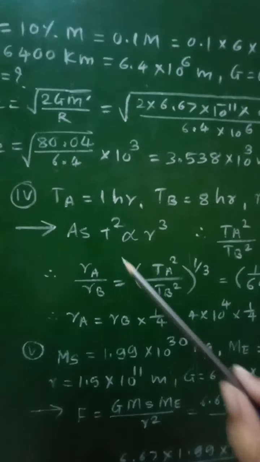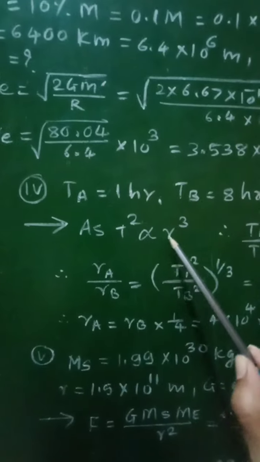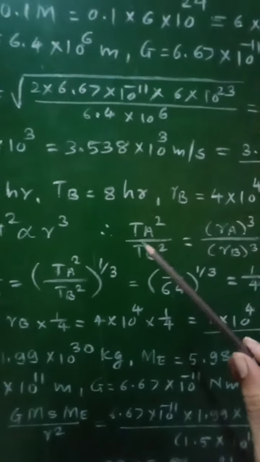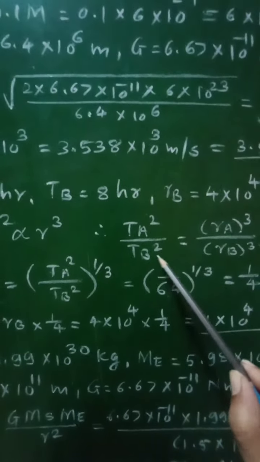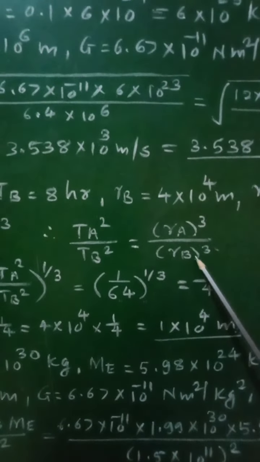Then we know that T square is proportional to R cube. As T square is proportional to R cube, therefore we can write TA square upon TB square equal to RA cube upon RB cube.